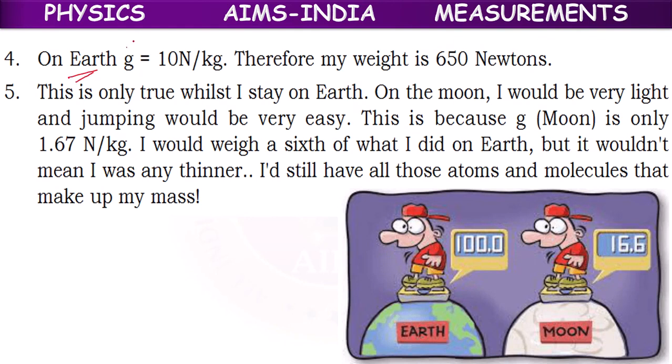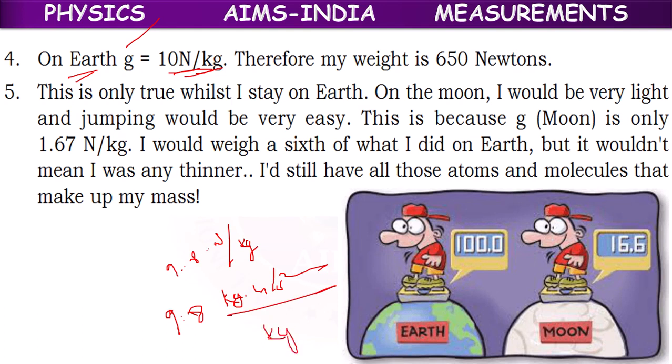So on earth, the value of g is 10 newtons per kg, or approximately 9.8 newtons per kg. Newton, as we have already told, is kg meter per second square, so newton per kg, the kg cancels and we can write 9.8 meter per second square. So g may be the strength of gravitational field or acceleration due to gravity. In both ways we can take it.